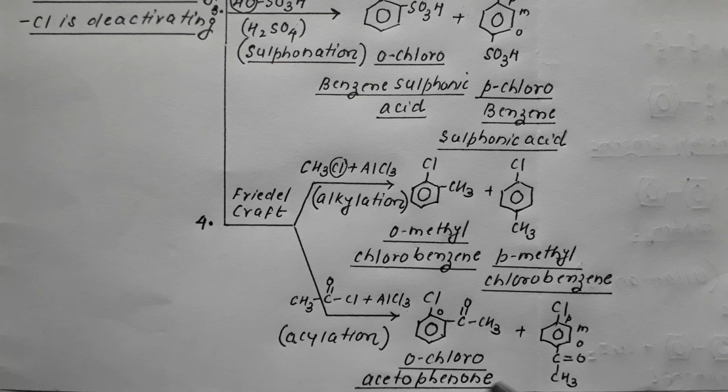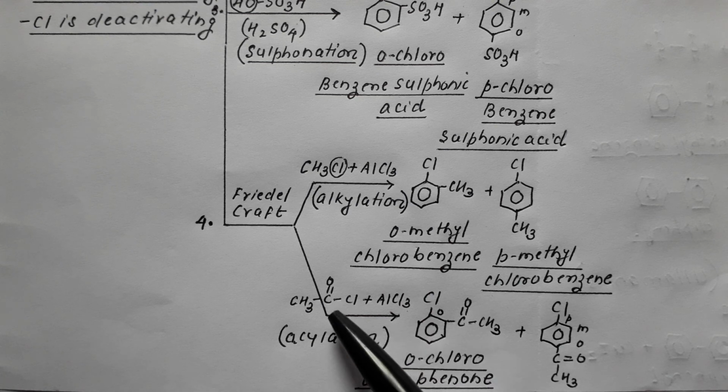So CH3 on one side and phenyl on the other, the compound is termed as acetophenone, and there is chloro at the ortho position. Therefore, this is termed as orthochloroacetophenone.